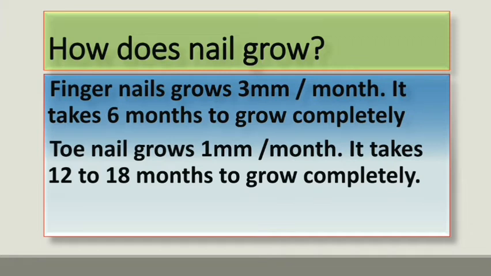Fingernails grow 3 mm per month. It takes 6 months to grow completely from the root to the edge. Toenail grows 1 mm per month. It takes 12 to 18 months to grow from root to edge. And the growth depends on the age, diet, season, also hereditary factors. Nail growth is continuous throughout life. The longer the finger, the more rapid the growth.